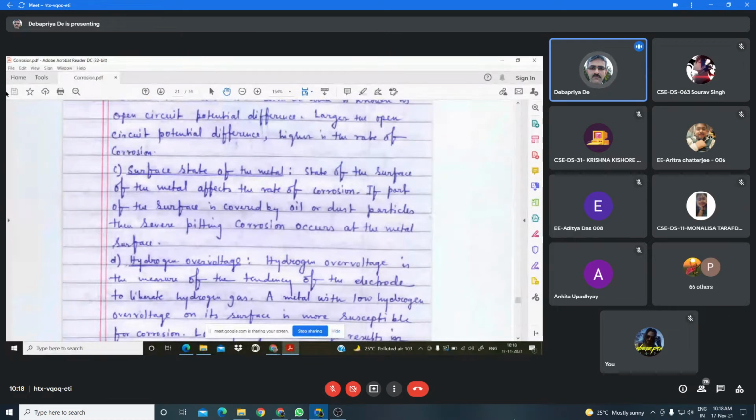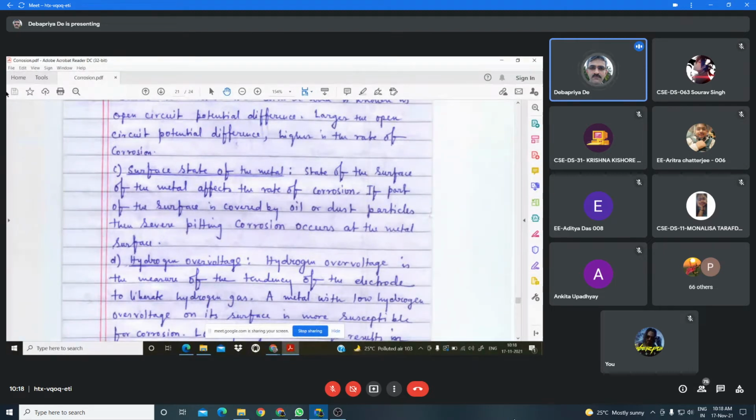Low hydrogen over voltage means that the faster cathodic reaction will occur. If the cathodic reaction becomes faster, the more electrons liberated from the anodic region are accumulated in the cathodic region, and the anodic reaction, that means the corrosion reaction, becomes faster. Is it clear? Yes, sir.